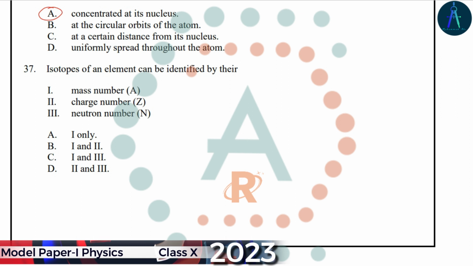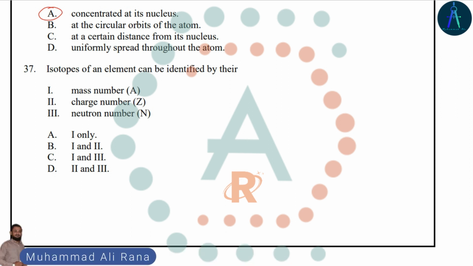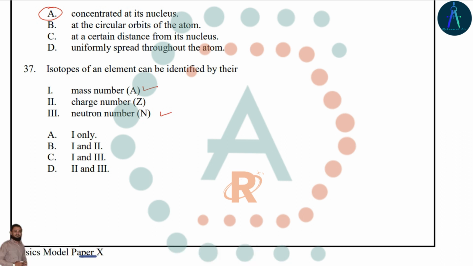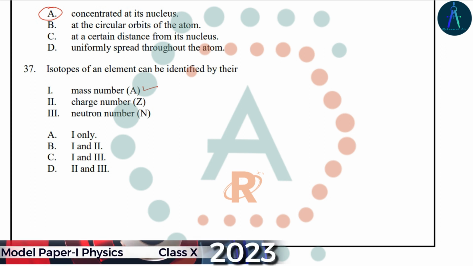Question number 37. Isotopes of an element can be identified by their neutron number or their mass number. So we cannot identify any of the isotopes on the basis of its number of protons, because two isotopes have the same number of protons but different number of neutrons.